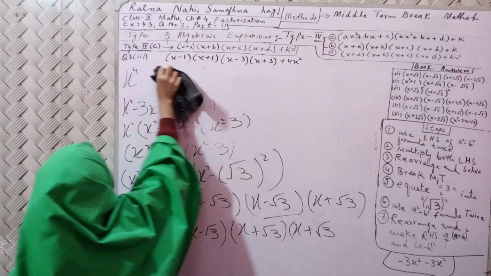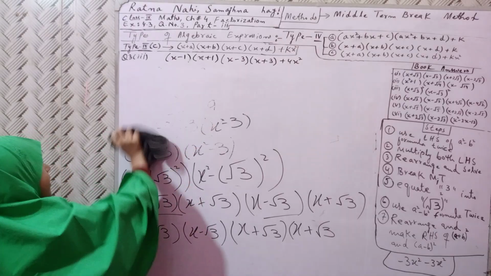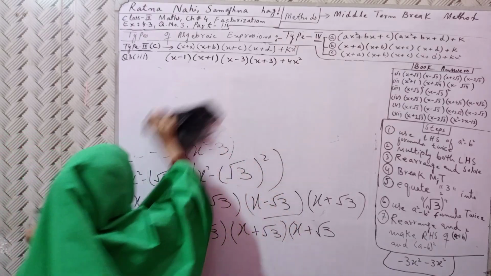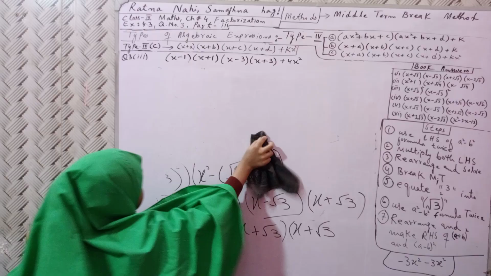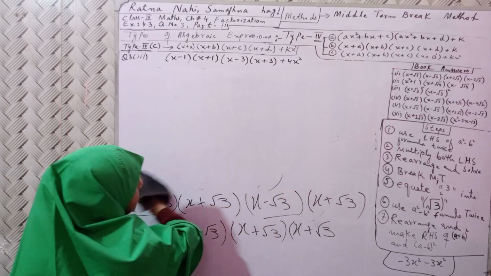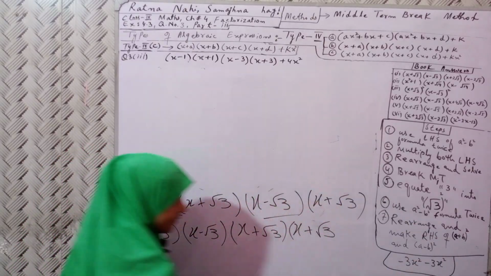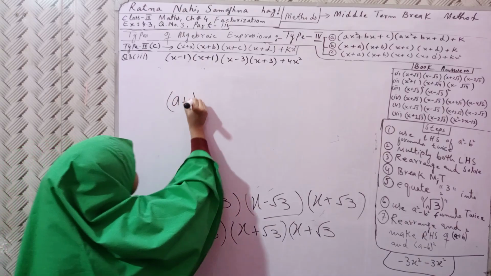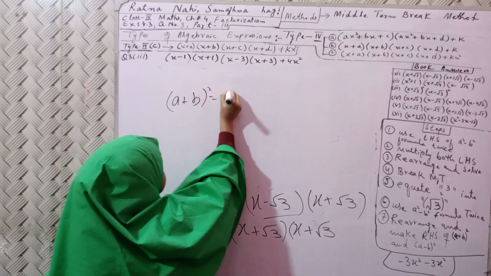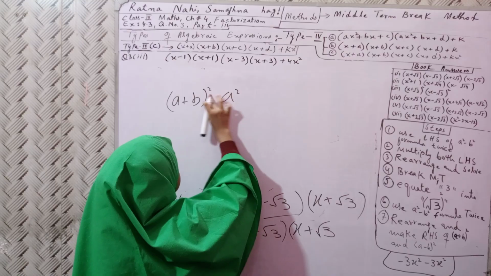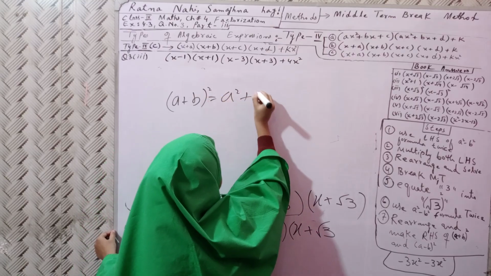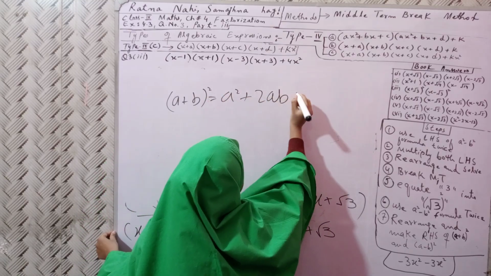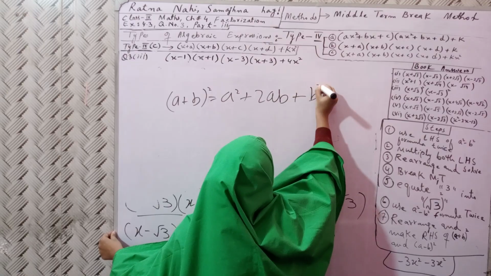I want to make you understand something. Now listen to me carefully. First of all, see this: (a + b) whole square is equal to a² + 2ab + b².